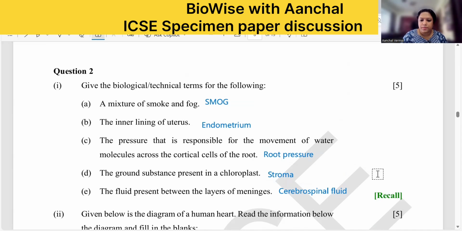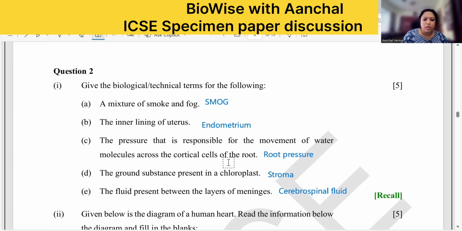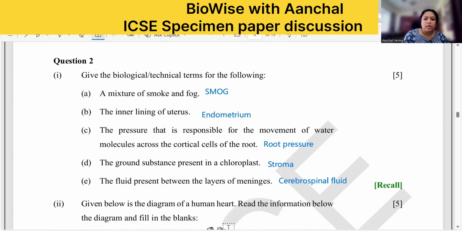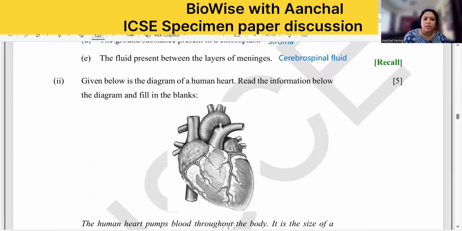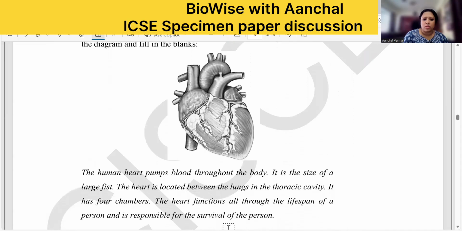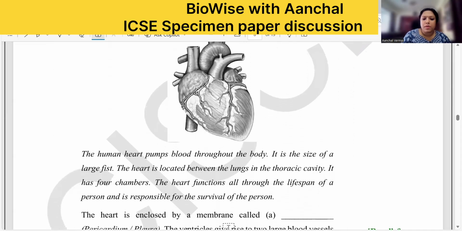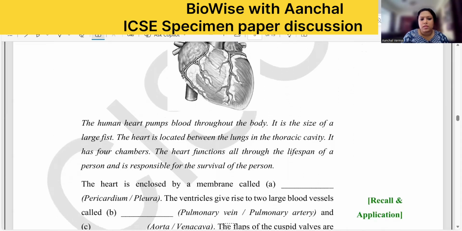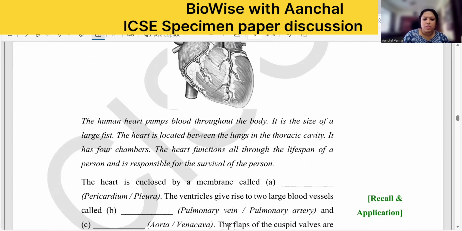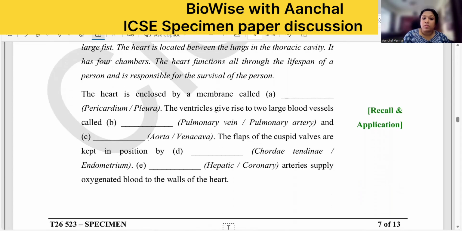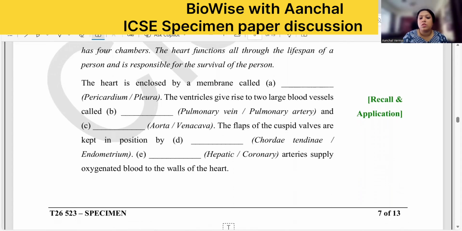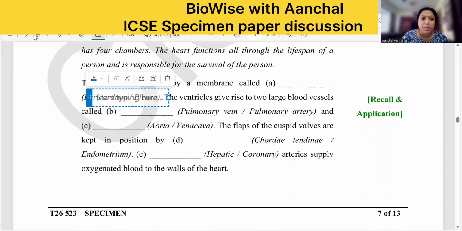Moving to the next. Given below is a diagram of the human heart. Read the information and fill in the blanks. Okay, fine. The human heart pumps the blood throughout the body. The information is given to you. Now, very good. They have given you the options also. The heart is enclosed in a membrane called pericardium. The pericardium membrane. Why pericardium membrane? Pleura is on the lungs.